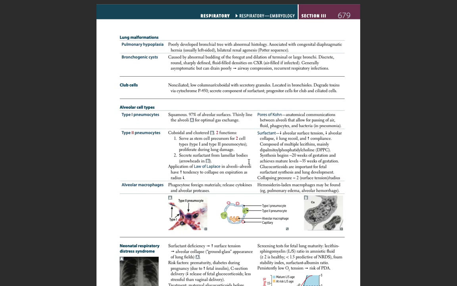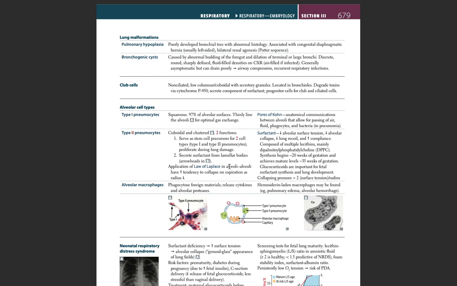Type 2 pneumocytes are cuboidal and clustered. Their functions are serving as stem cell precursors for both type 1 and type 2 pneumocytes, and they proliferate during lung damage. They also secrete surfactant from lamellar bodies.